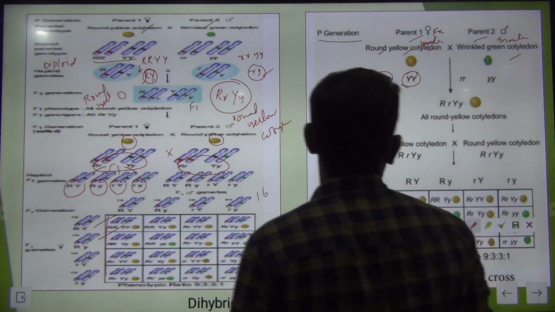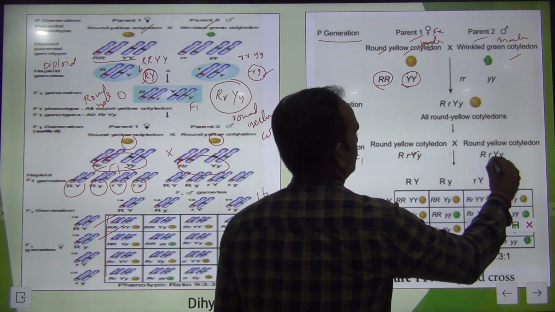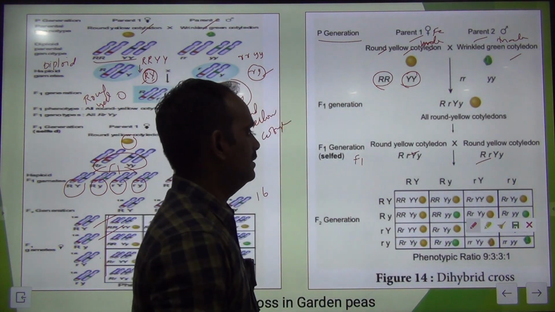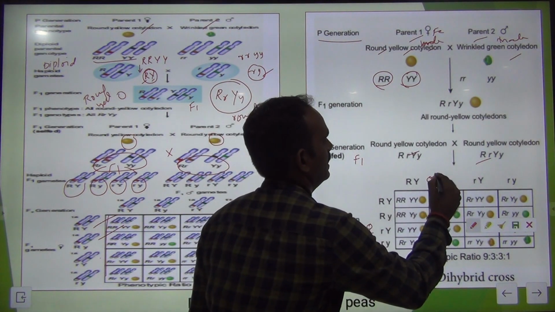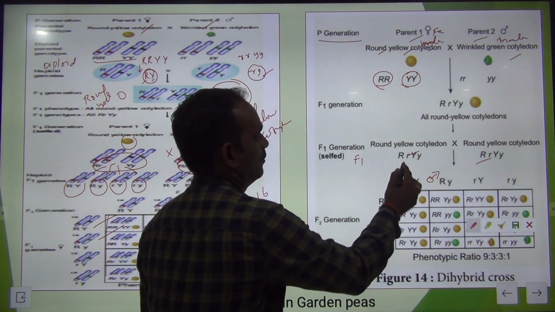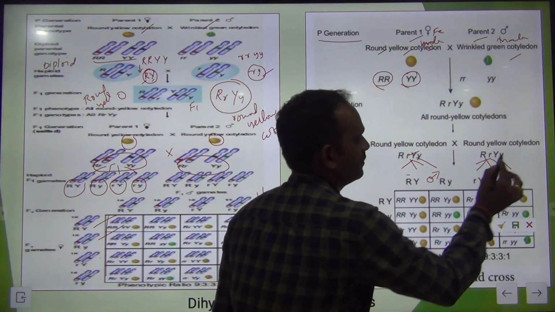See here, round yellow cotyledon, F1 generation. This is also round yellow cotyledon. See, this is female and this is male. So 4 different types of gametes are formed.